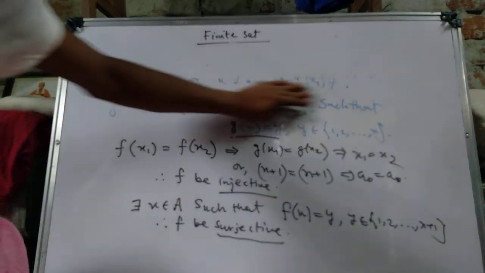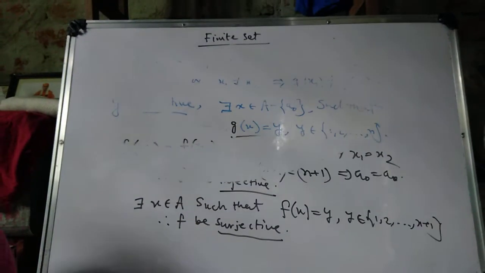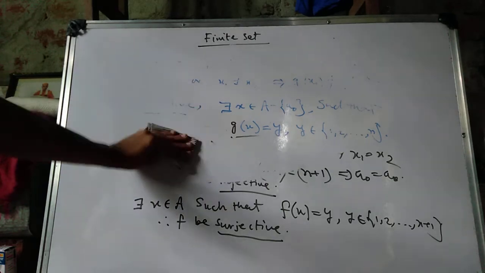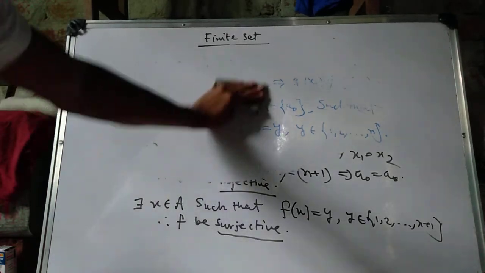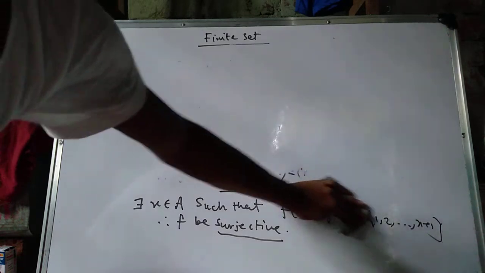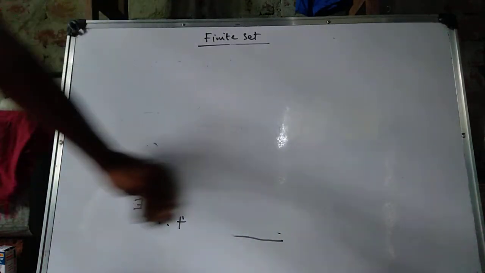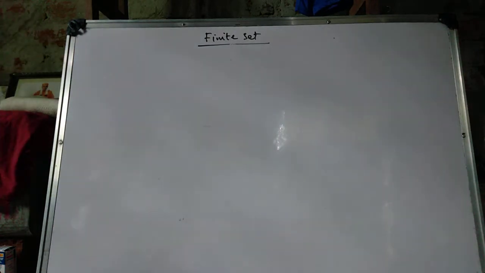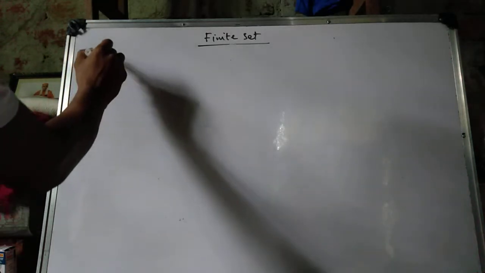Now we also discuss a further portion. How do we discuss it? We prove the converse.